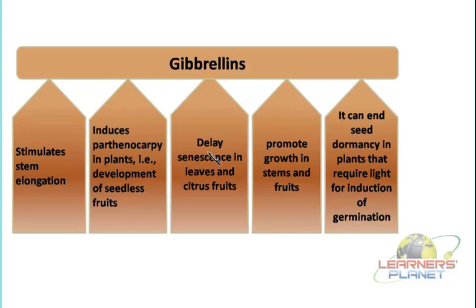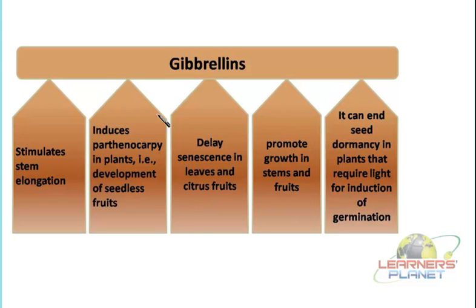Further, they can even delay the process of senescence in the leaves, and of course especially in the case of citrus fruits. Senescence, as it is very much clear, we had studied earlier in the session itself. It means the aging process. It means the yellowing of the leaves and falling off of the leaves, when the secondary metabolites are accumulating inside. So with age, when they start inhibiting the growth of the plant, then this senescence occurs.